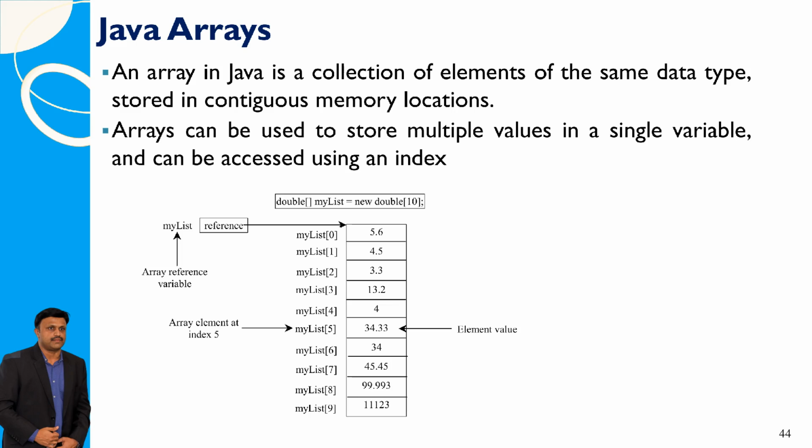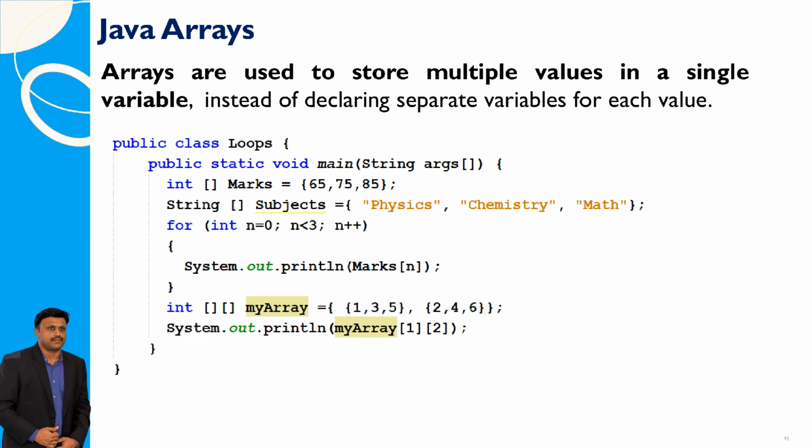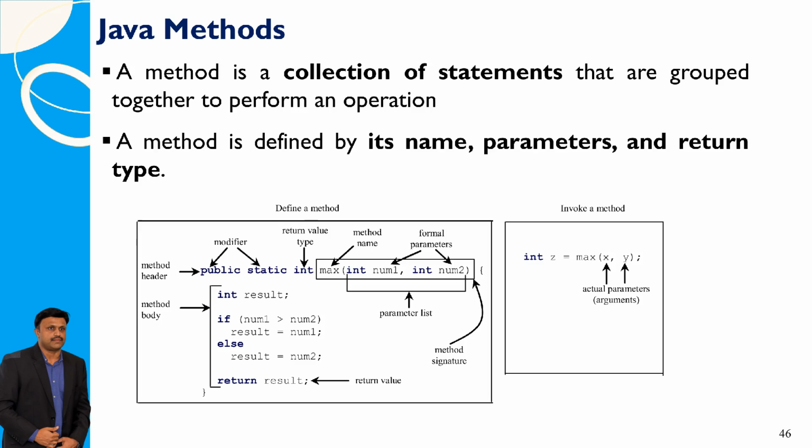In Java, an array is a collection of elements of the same data type stored in contiguous memory locations. Arrays enable you to store multiple values in a single variable and access them using an index, which begins at 0. Arrays allow you to store multiple values in a single variable, eliminating the need to declare separate variables for each individual value.